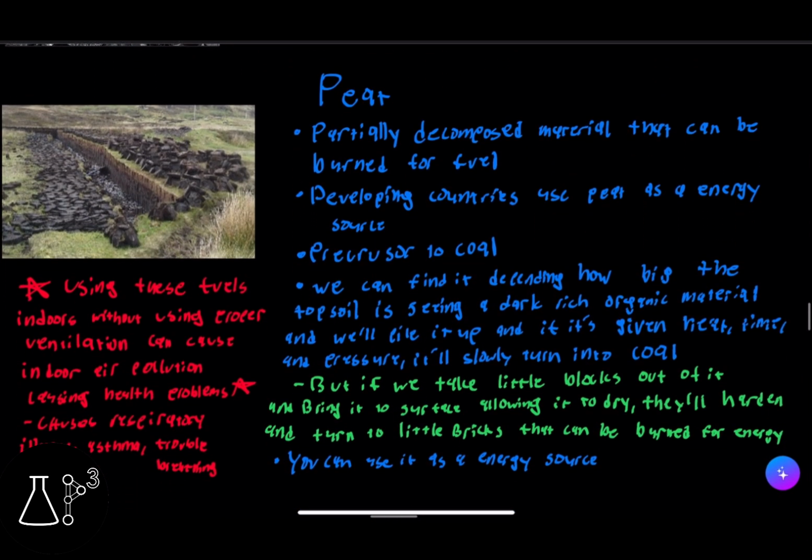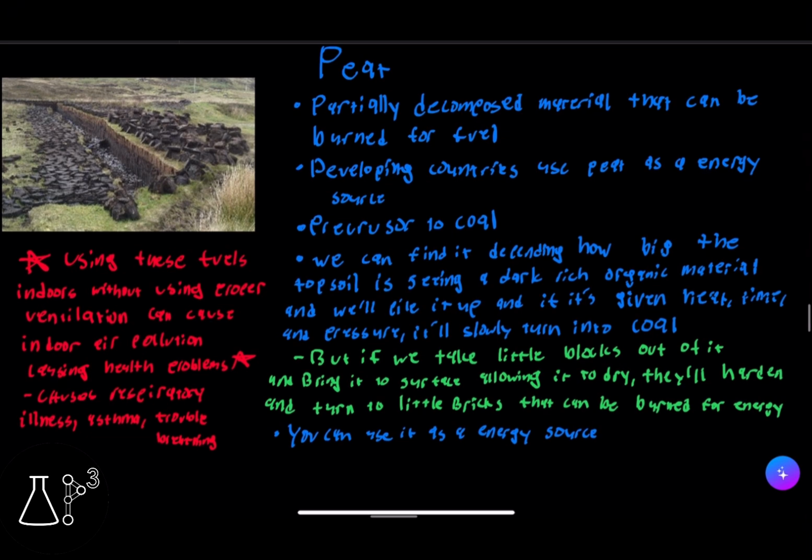Now, peat is a partially decomposed material that can be burned for fuel. Developing countries can use peat as an energy source, and it's a precursor to coal. We can find it depending on how big the topsoil is, seeing a dark, rich, organic material, and we'll pile it up, and if it's given heat, time, and pressure, it'll slowly turn into coal. But if we take little blocks out of it and bring it to the surface, allowing it to dry, they'll harden and turn into little bricks that can be burned for energy. And we can use it as an energy source.